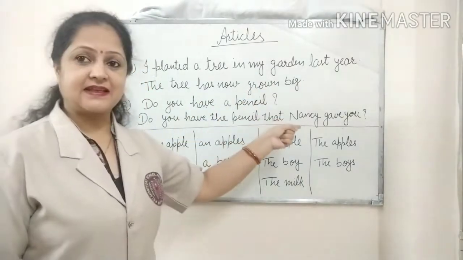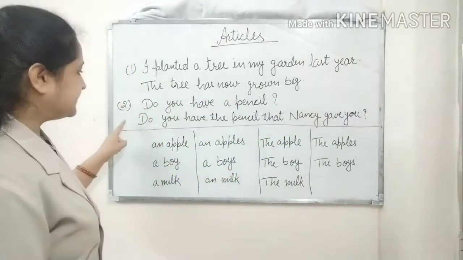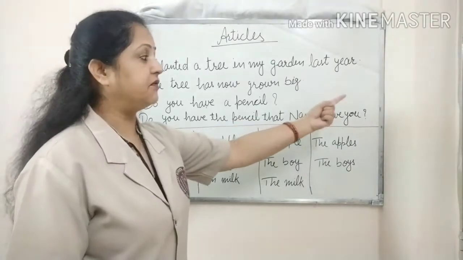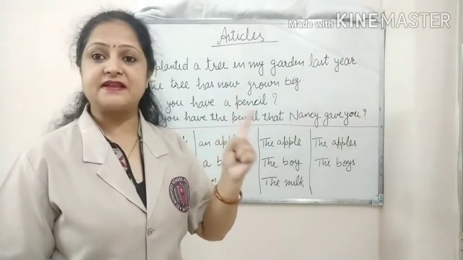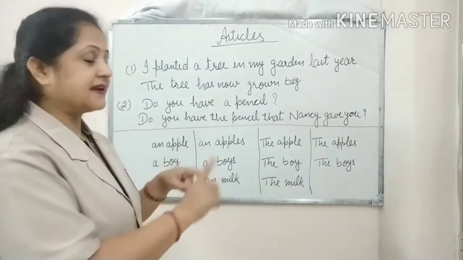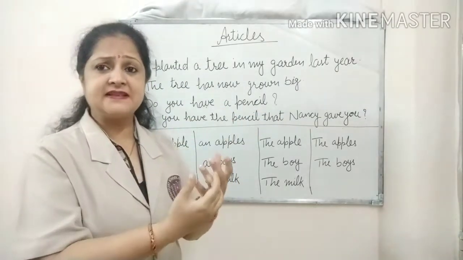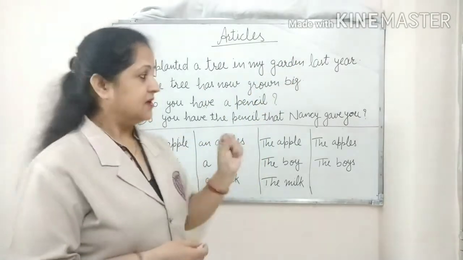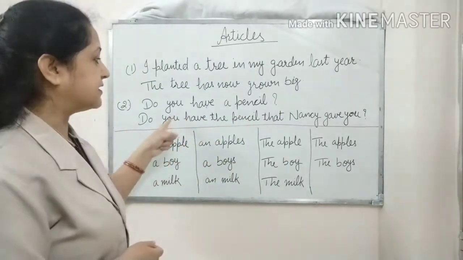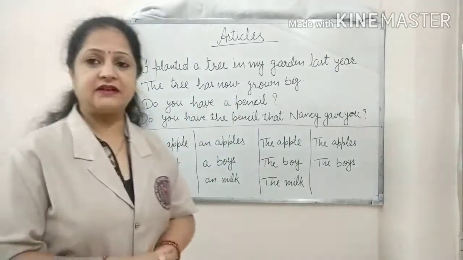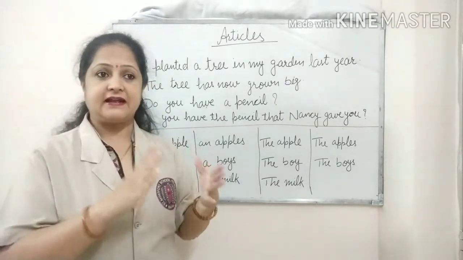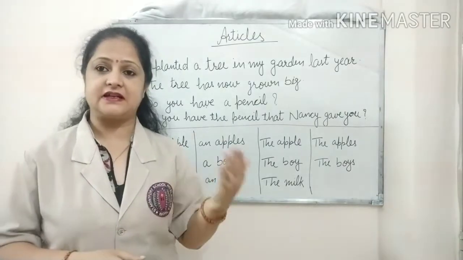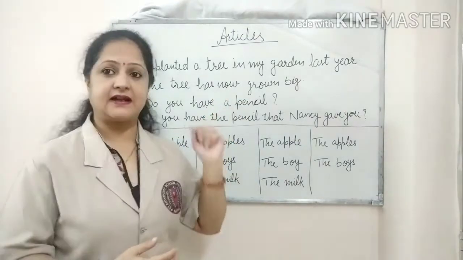But now let's see the second sentence here. The second sentence is, do you have the pencil that Nancy gave you? Now I am talking about a specific pencil, the pencil that Nancy gave you. That means I am just asking about the pencil that Nancy had given you. So here now the noun is used for a specific context. So I think now the definition is clear to everybody that a noun can be used in a specific context or in a general context with the help of these articles.